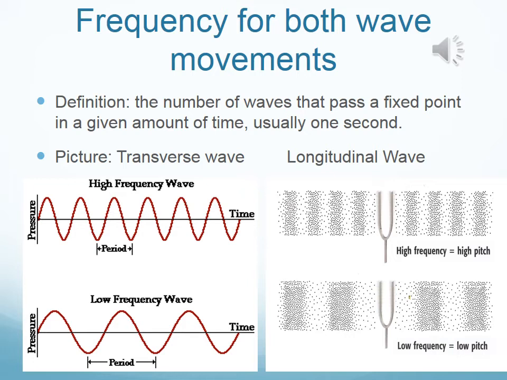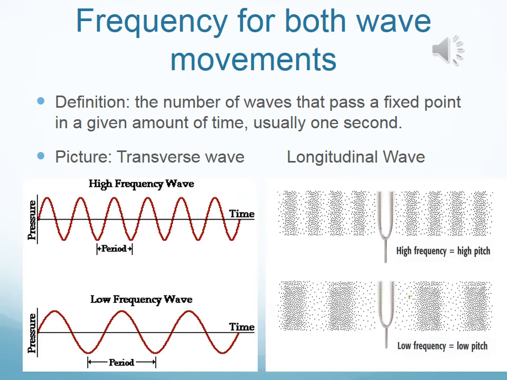The next property that we're going to talk about is frequency. Frequency is actually used for both transverse and longitudinal wave movements. What is frequency? Frequency is basically the number of waves that pass a fixed point in a given amount of time. Usually it's about 1 second.